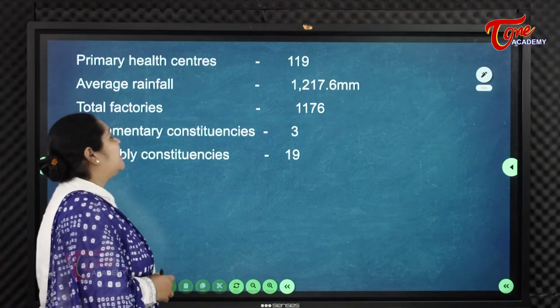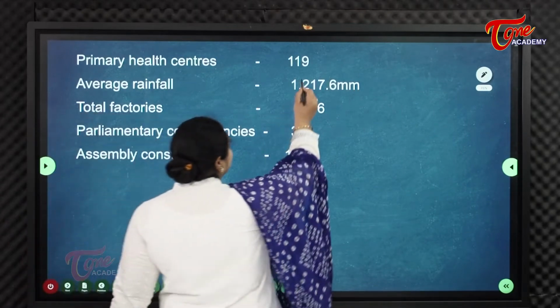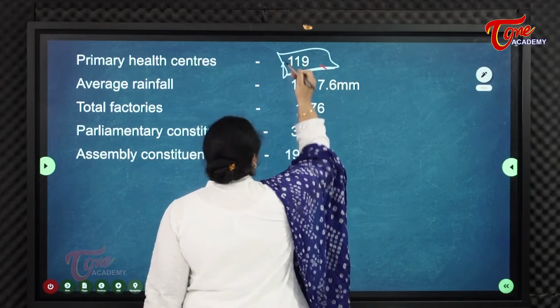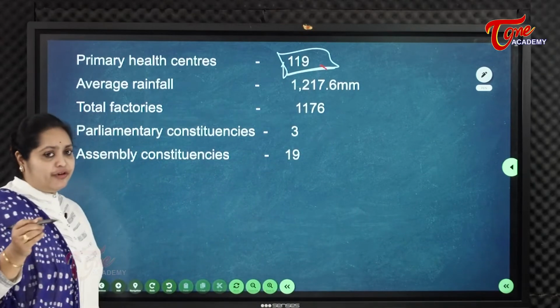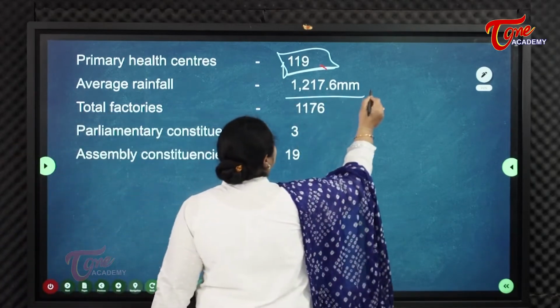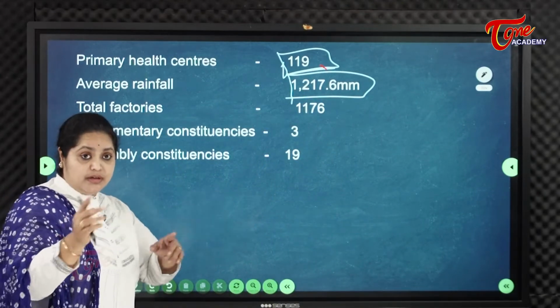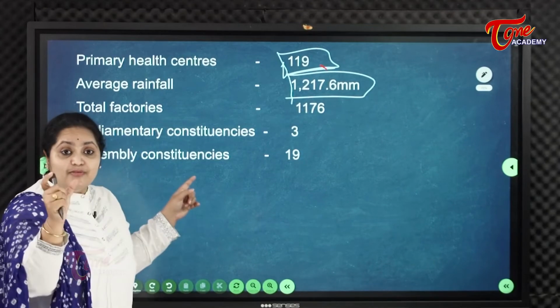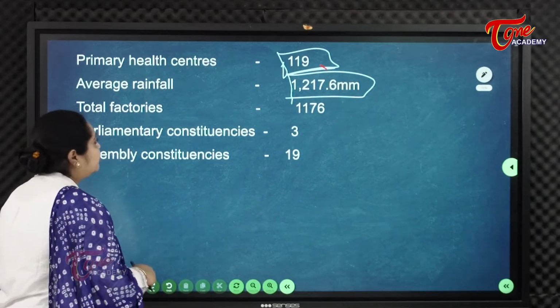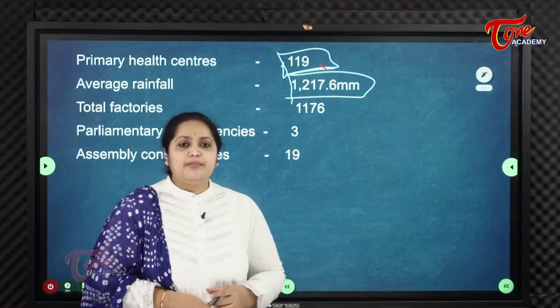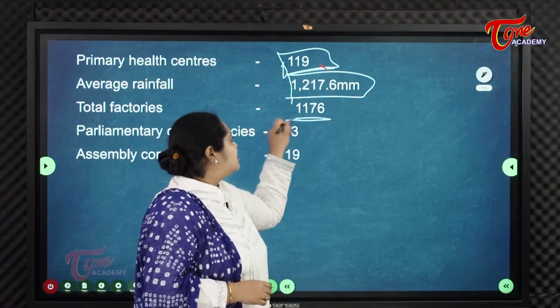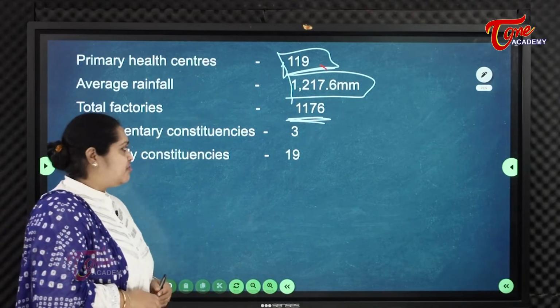So how many primary health centers? There are 119 PHCs, primary health centers. Average rainfall, as we have already seen, is 1217.6 mm. It varies, which is the reason we have used the word average. Total factories, the industrial setup: 1176 factories.